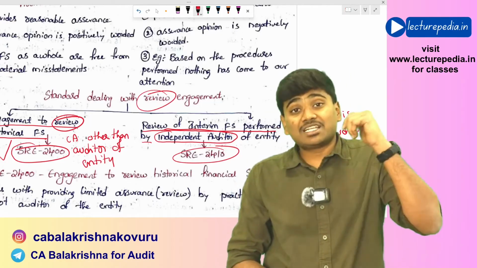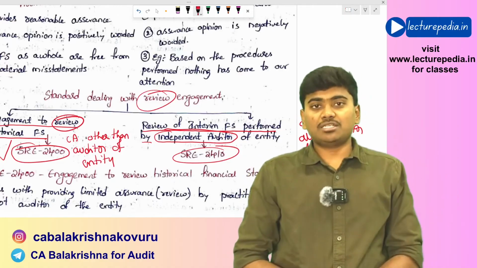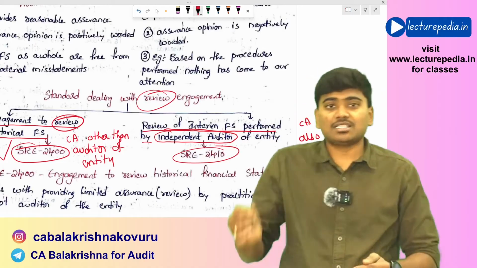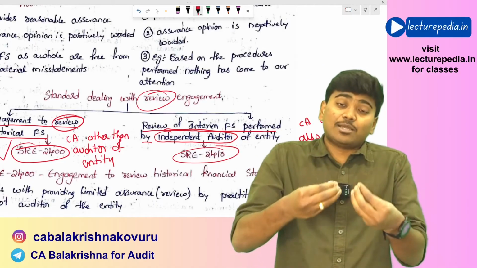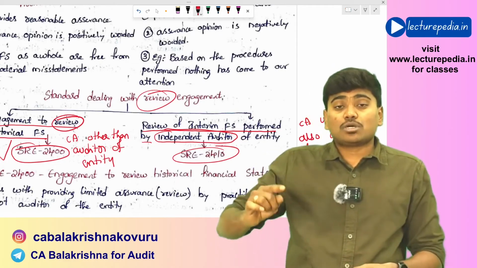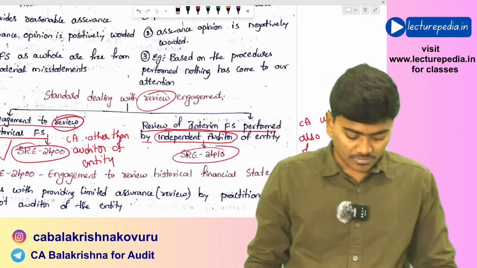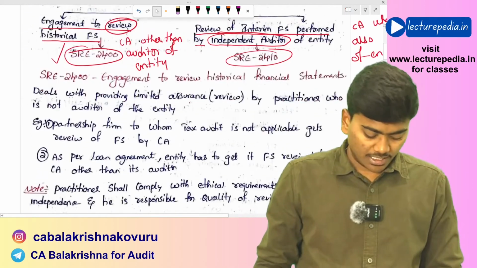Now, that limited review will be conducted by statutory auditor of the company himself. So here, since the statutory auditor himself is conducting the review of quarterly financial statements, for that type of engagement, SRE 2410 will be applicable. Hope that is clear. So these are the situations where you will be applying 2400 and 2410.